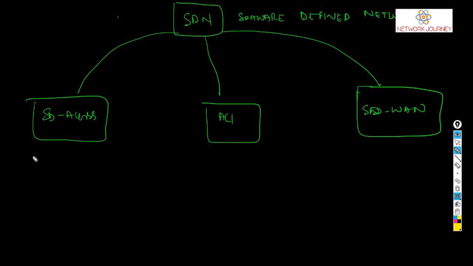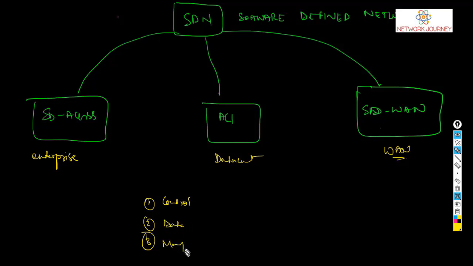Now in the enterprises, we make use of SD access. Where do we use ACI? In the data center. Where do we use SD-WAN? In the WAN layer, in the WAN connection between the ISPs, right? So basically, why do we make use of this? Once again, go back to the theory which we learned, that there are three different planes, right? One is called the control plane, you have the data plane, you have the management plane. So basically, these are used to separate these planes out of the boxes.